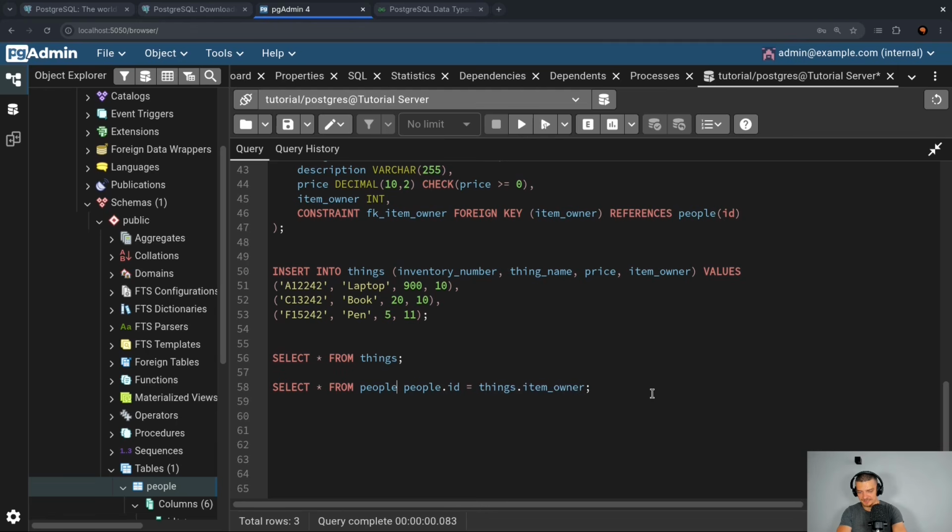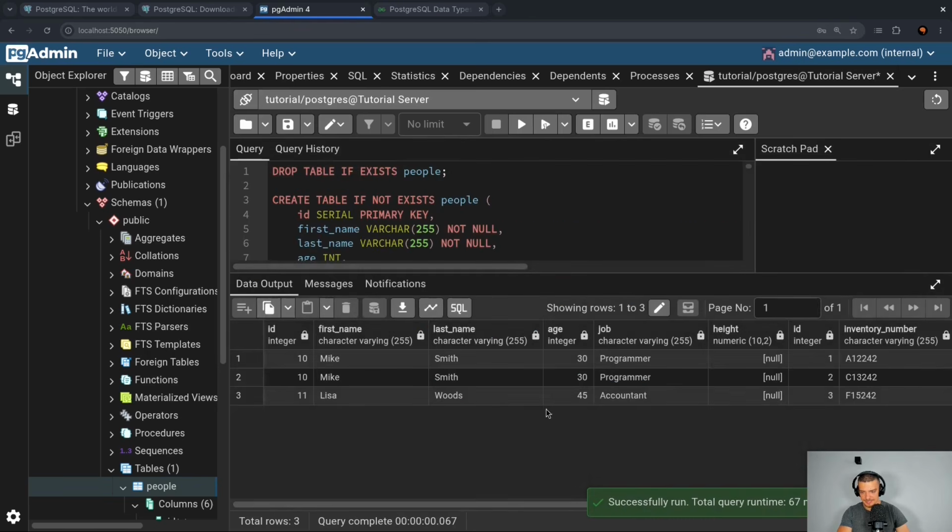So I'm going to say select from people, join things, and then on people.id is equal to things.item_owner, and then I can still say where something is the case. But for now, let's just do it like this. Actually, like this, execute query, and you can see, again, I get the same result.